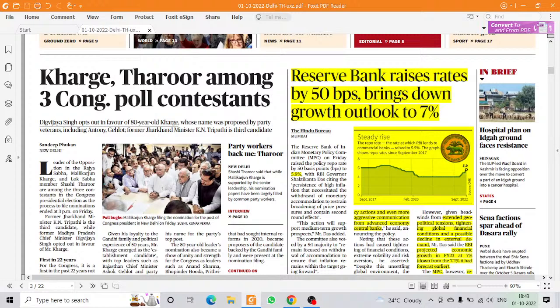Another impact is now borrowings will become costlier. And secondly, export is already slumped because of global scenario. Okay, so it will be difficult for the industry to take loan also, and with the slumping demand they won't be earning the money also. So it will further lower down the strength of the industries.